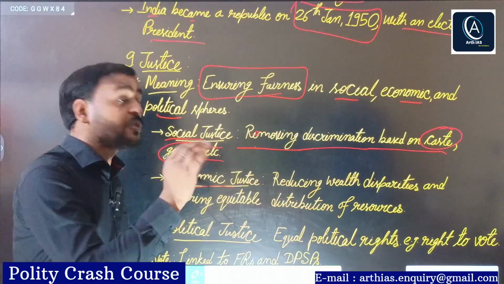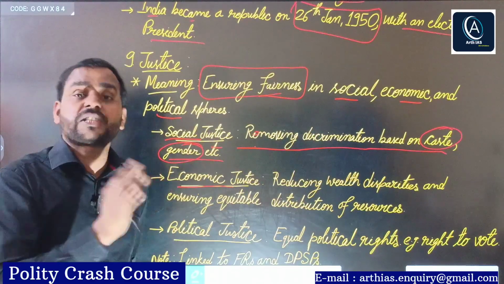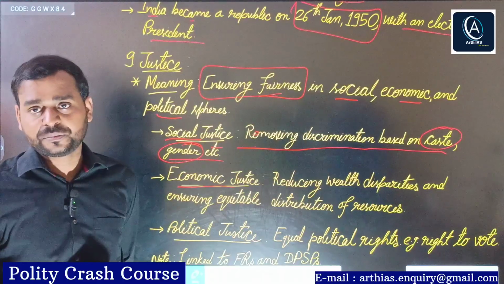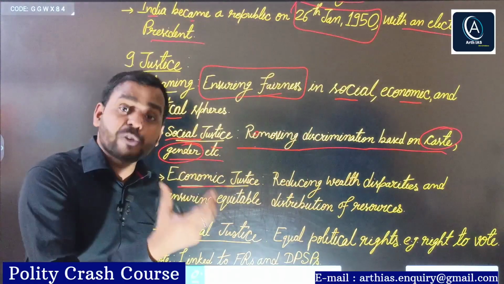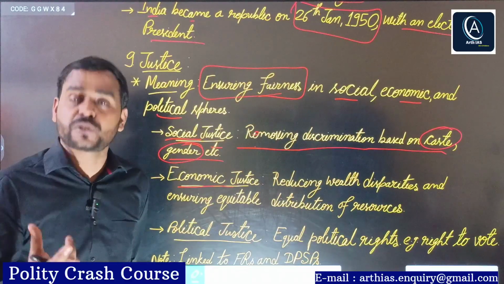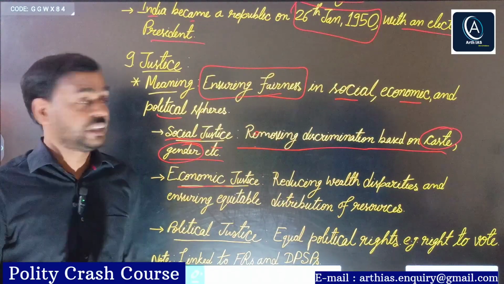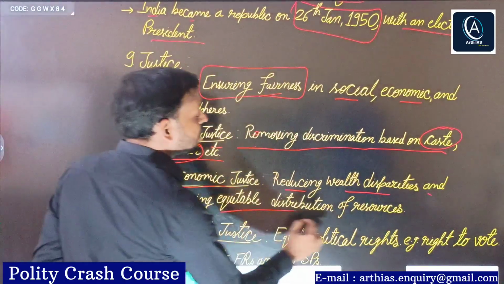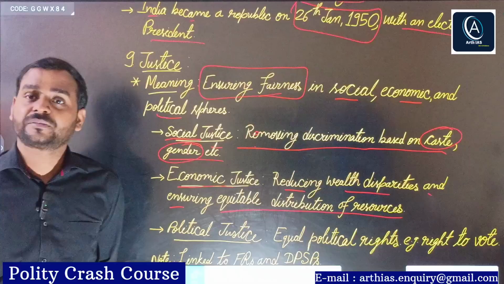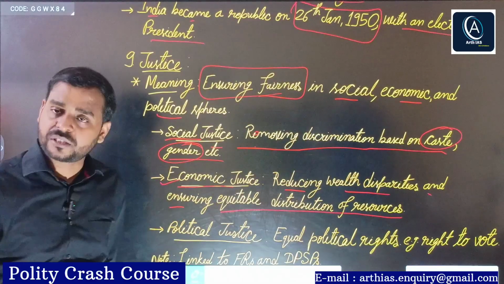Right? It tries to avoid concentration of wealth in the hands of a few people. It tries to ensure allocation and distribution of resources among the people of India. So reducing wealth disparities and ensuring equitable distribution of resources. That is called economic justice.